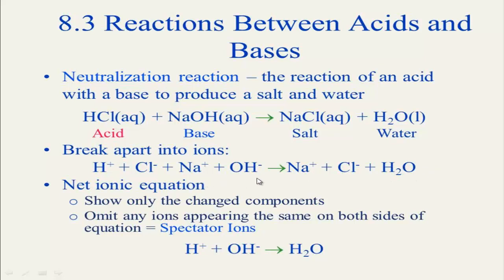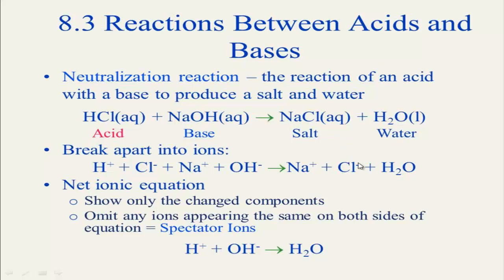But if you are asked to just write down the ionic equation of this neutralization reaction, in this case you have to write just this equation. Why? Because in this case the common ions from both sides will be cancelled. Follow here, chloride ion and sodium ion are on both sides, so they will be cancelled. On the reactant side there is hydrogen ion and hydroxyl ion, on the product side water.